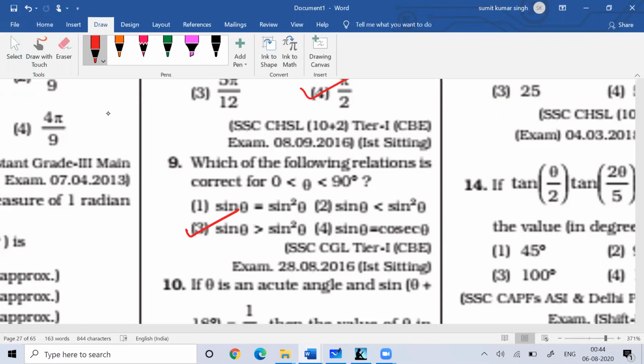Sine 60 degrees is root 3 by 2, and sine square 60 degrees is 3 by 4, that is 0.75, while root 3 by 2 is 1.732 divided by 2, so we get 0.8 something. With that you can understand that in question number 9, sine theta would be bigger than sine square theta.